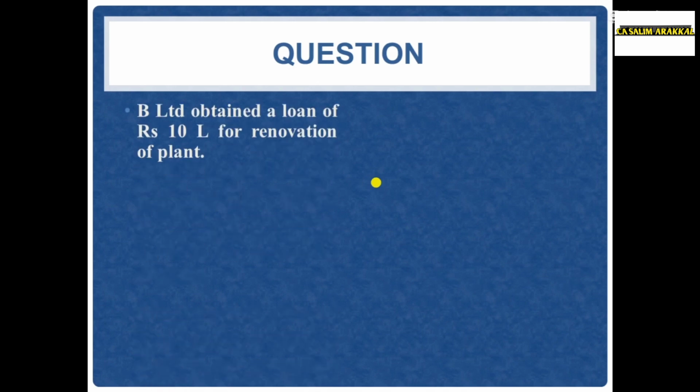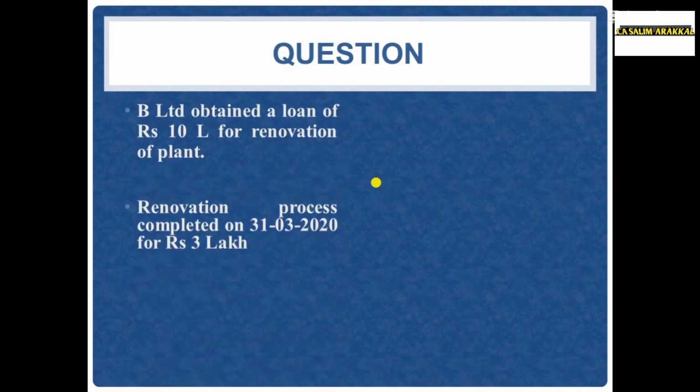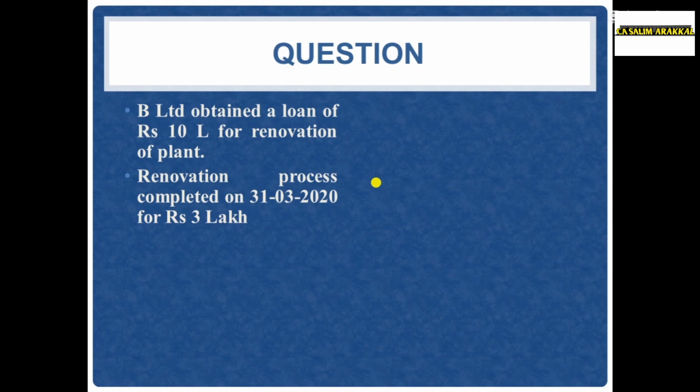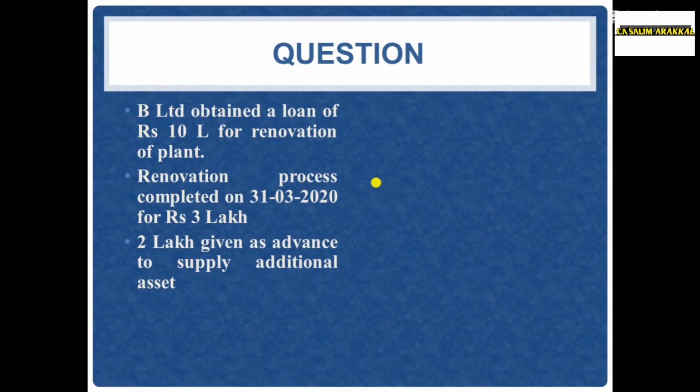B Limited obtained a loan of ₹10 lakh for renovation of a plant. Renovation process completed on 31/3/2020 for ₹3 lakh. ₹2 lakh given as advance to supply additional asset. Balance 5 lakh used for working capital. Total interest for the year is 1 lakh. Friends, we know what is a qualifying asset.